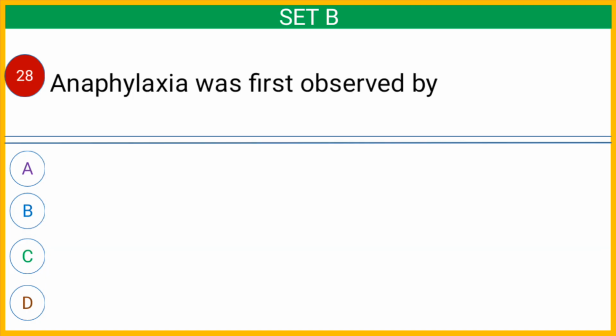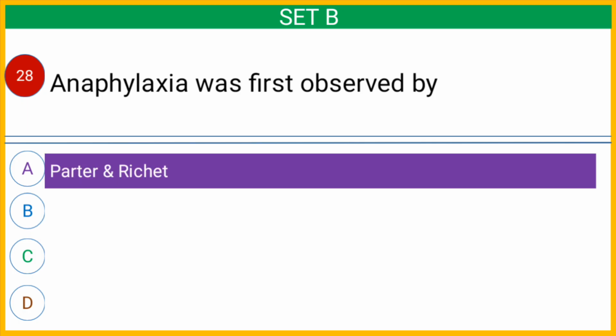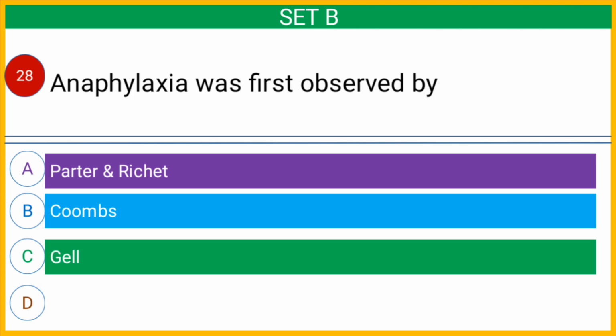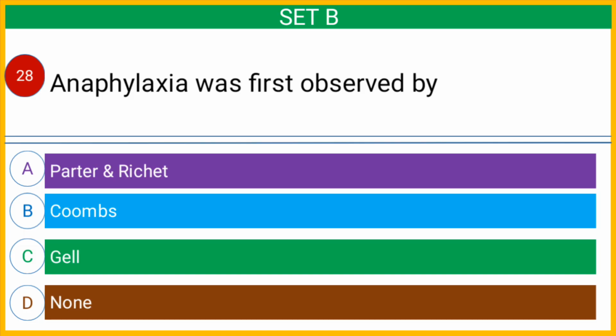Question number 28. Anaphylaxis was first observed by option A Portier and Richet, option B Coombs, option C Zell, or option D none. And the correct answer is option A Portier and Richet.